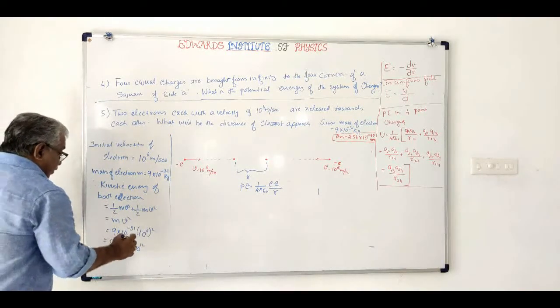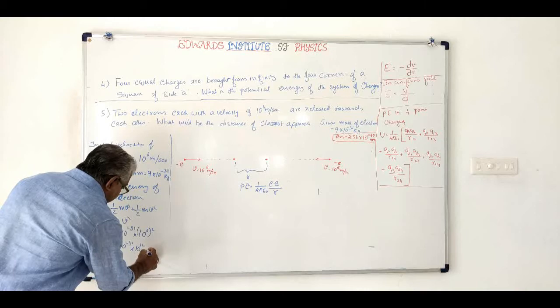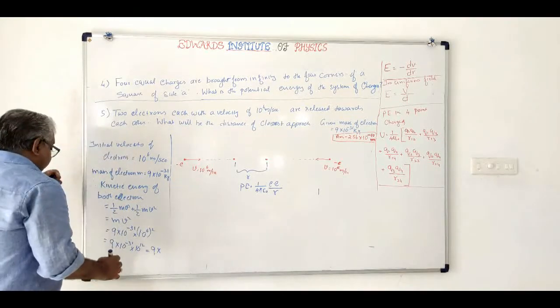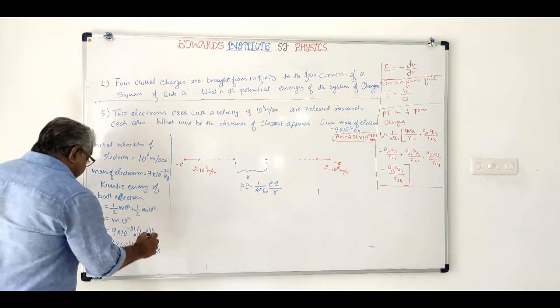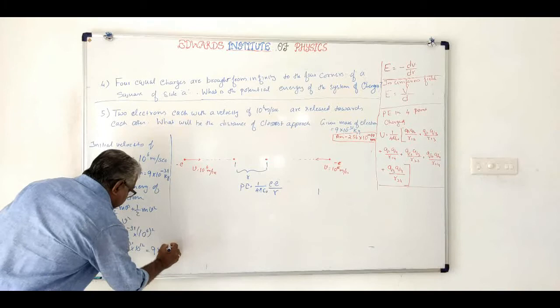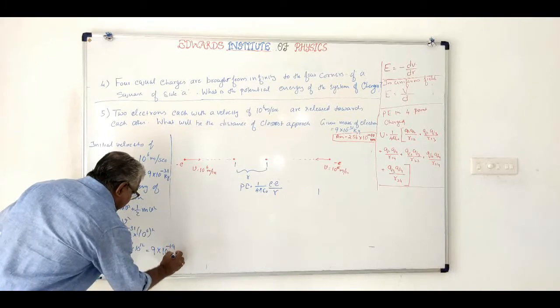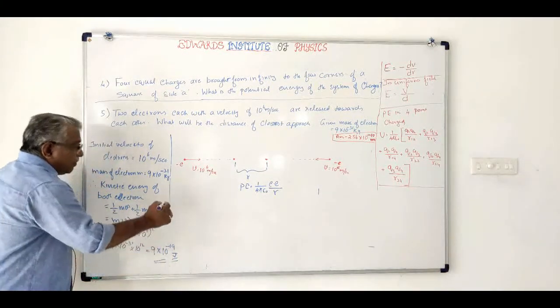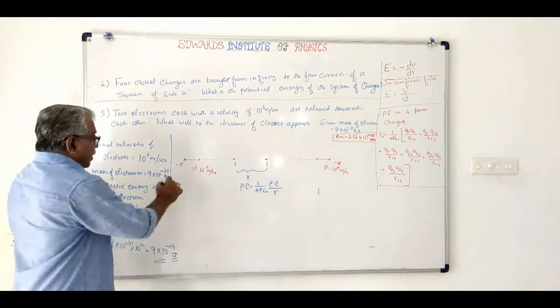So that will be equal to 9 into 10 raised to minus 19 joules. This will be the kinetic energy.